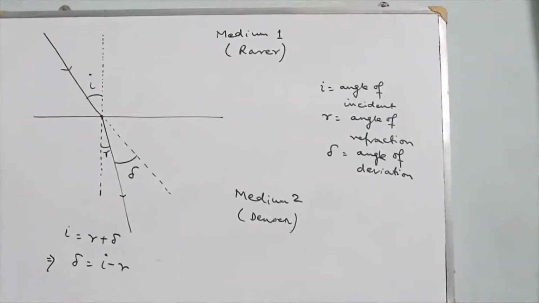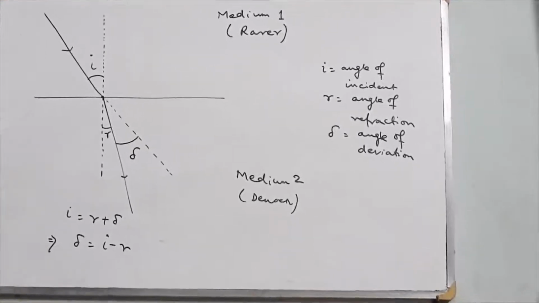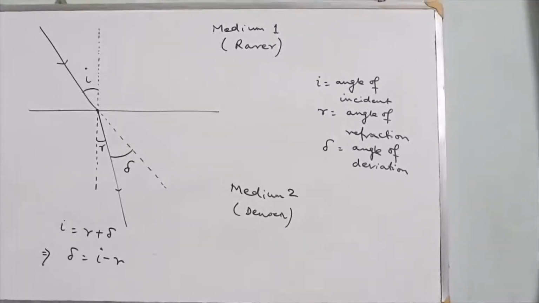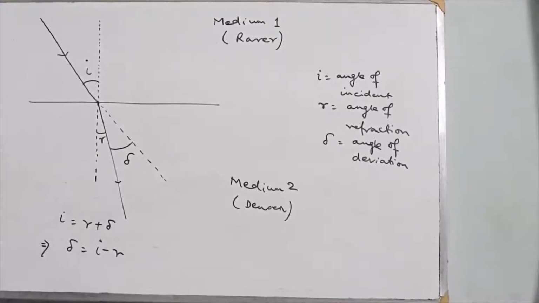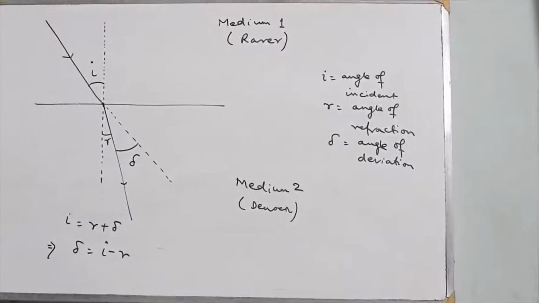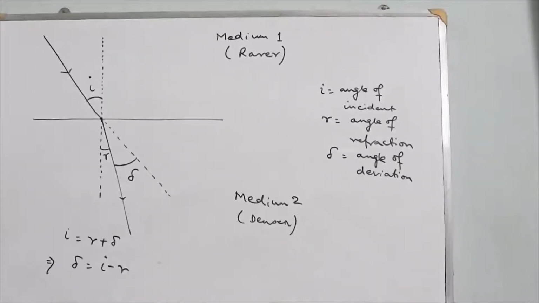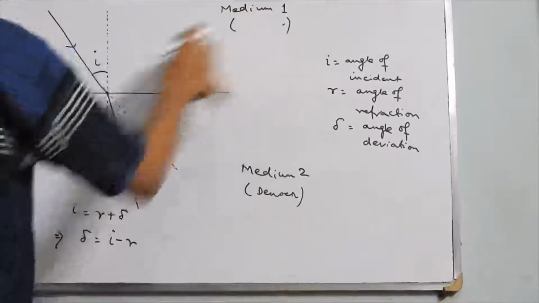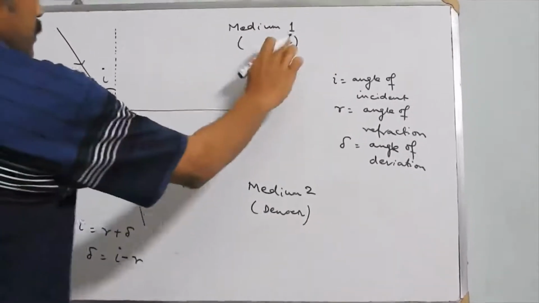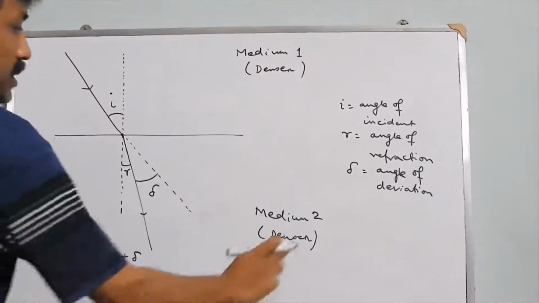Now if a ray of light travels from denser medium to rarer medium, it will bend away from the normal. This we can show by a different diagram. Suppose we say that medium 1 is a denser medium, and medium 2 is the rarer medium.